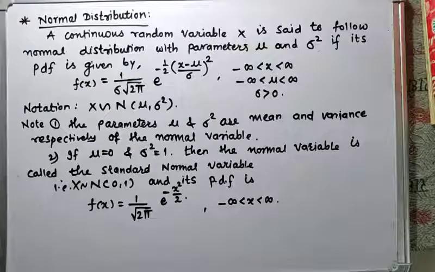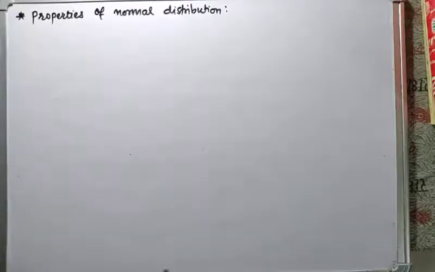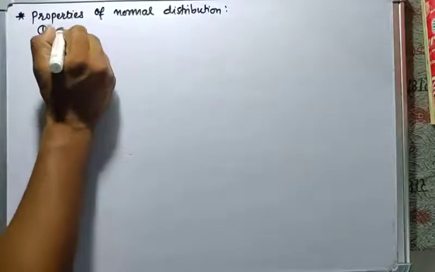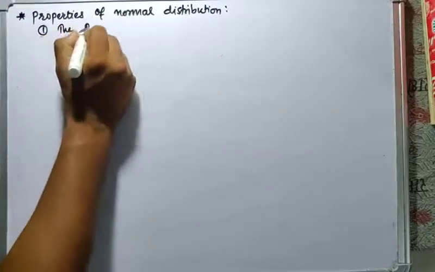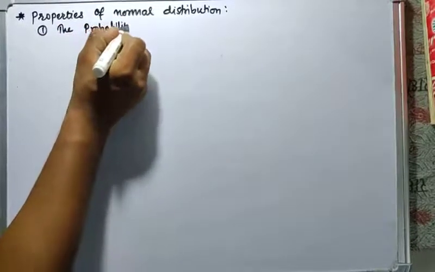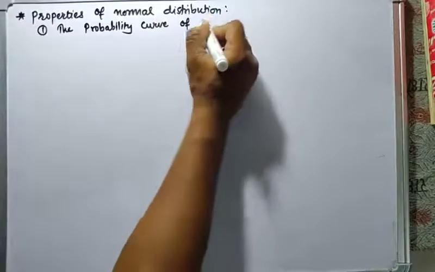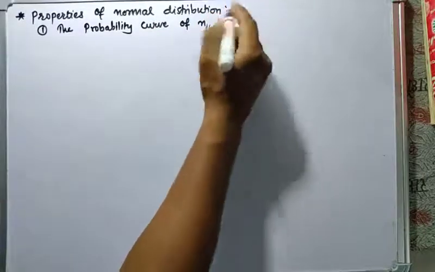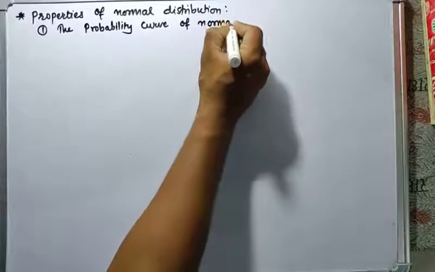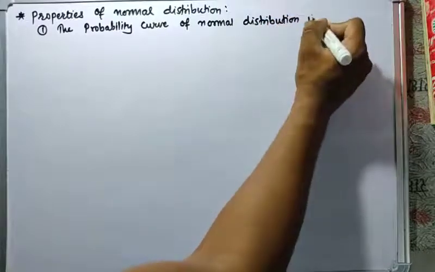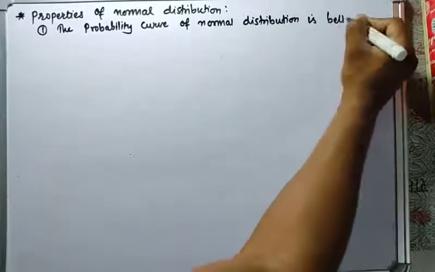Now we'll see the properties of normal distribution. So what are the properties of normal distribution? First property: the probability curve of normal distribution is bell shaped.